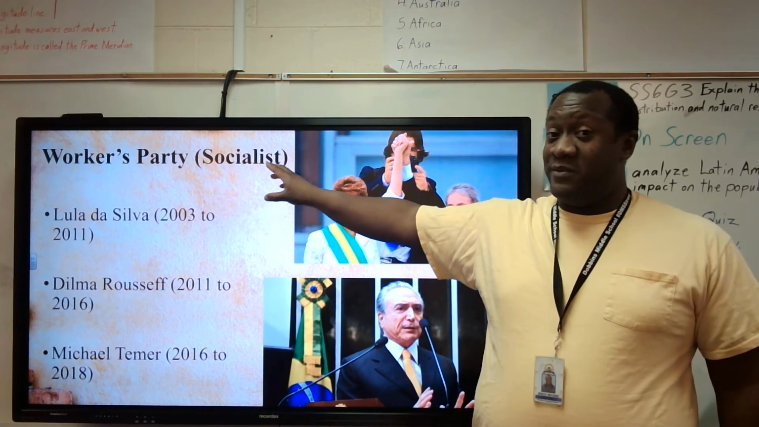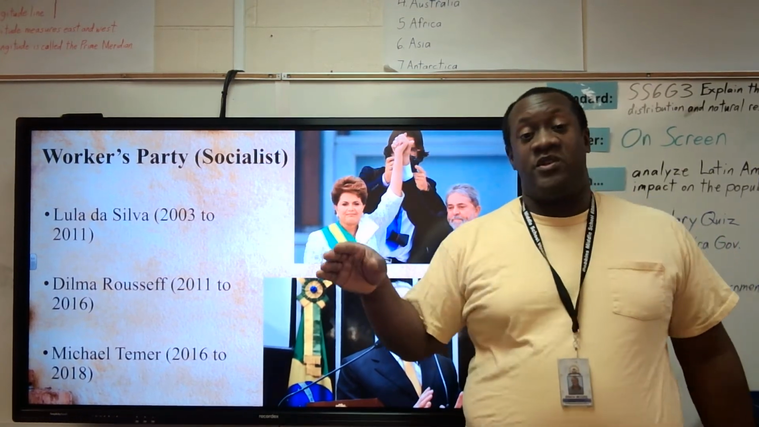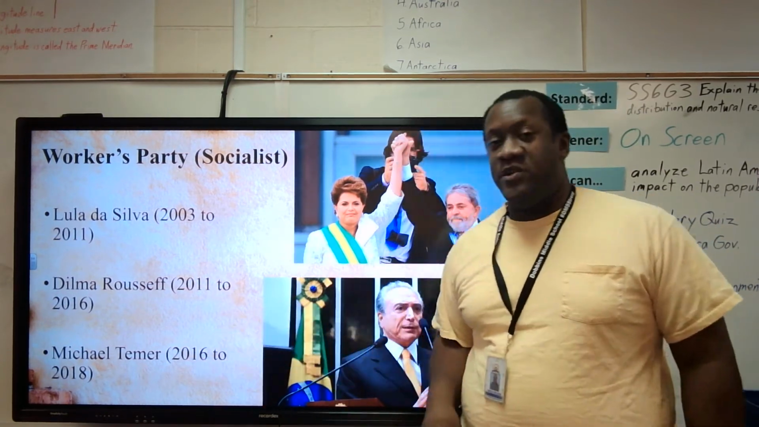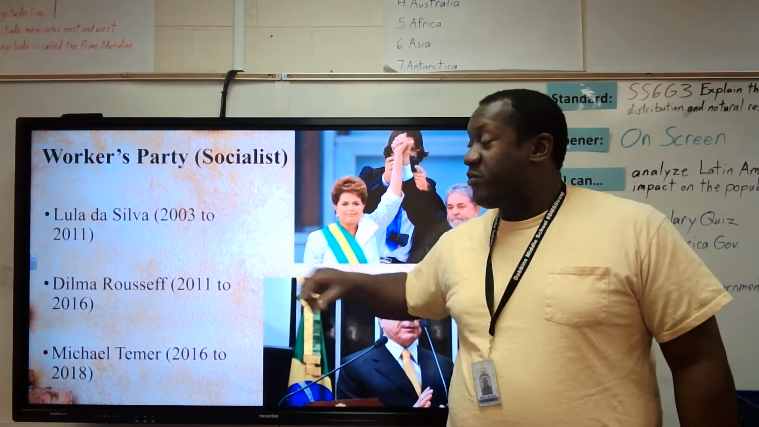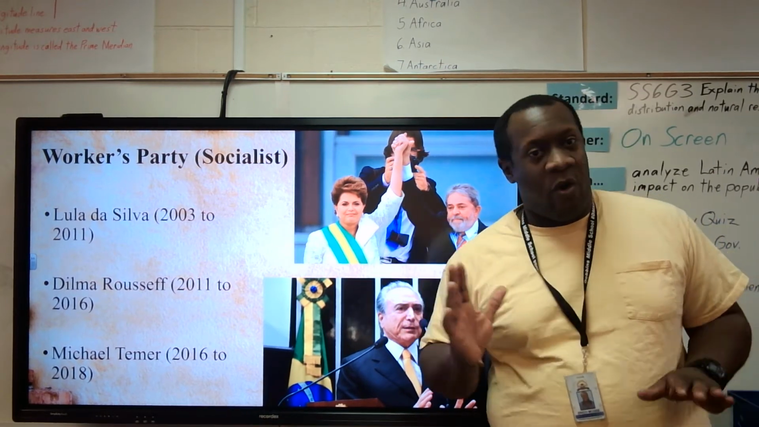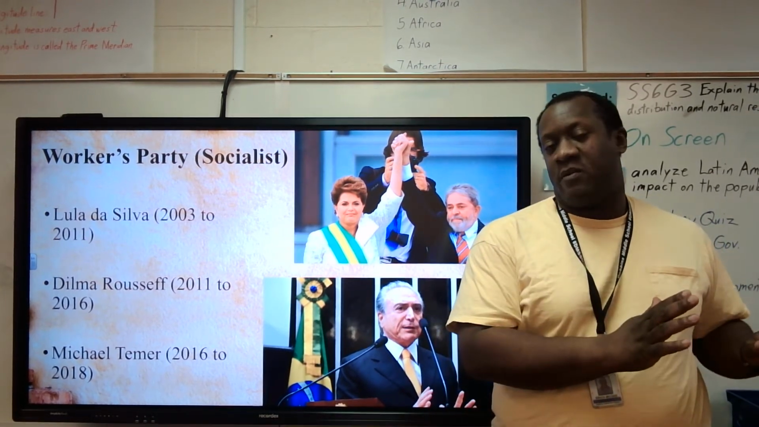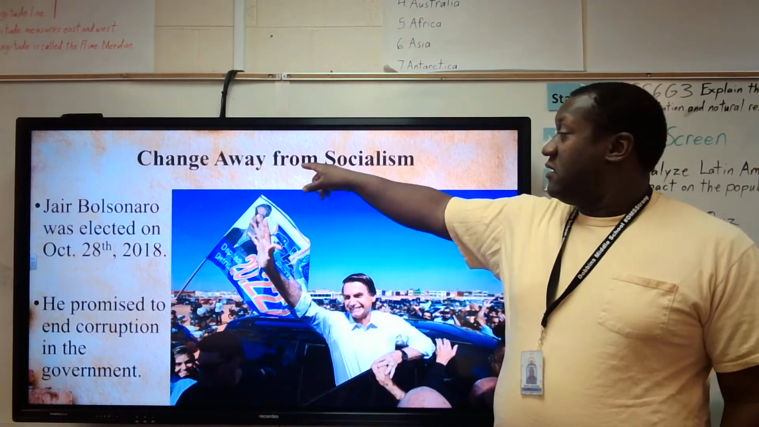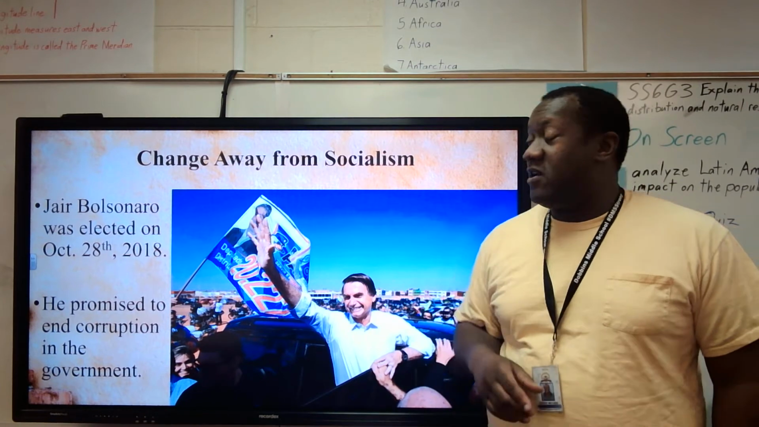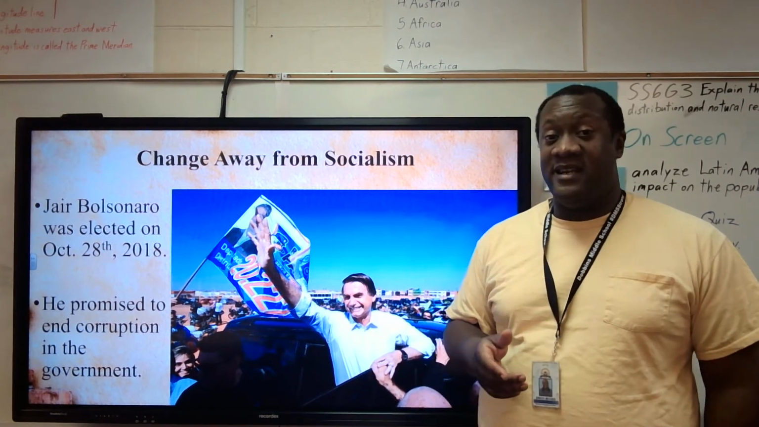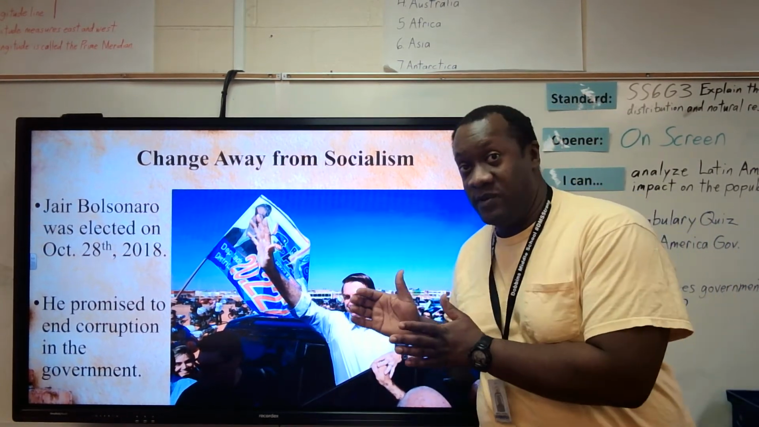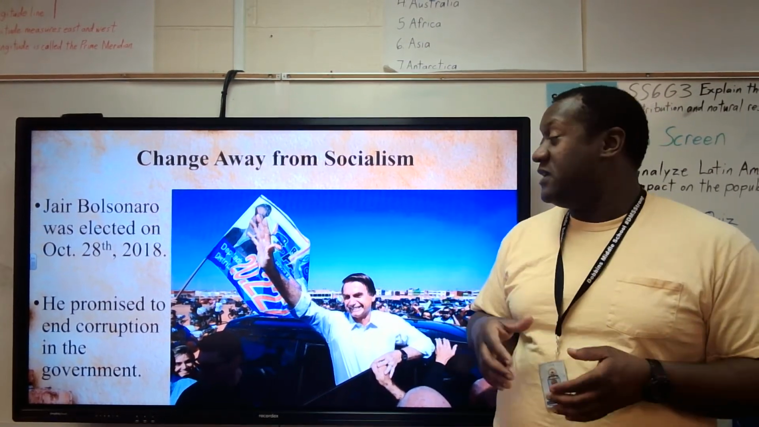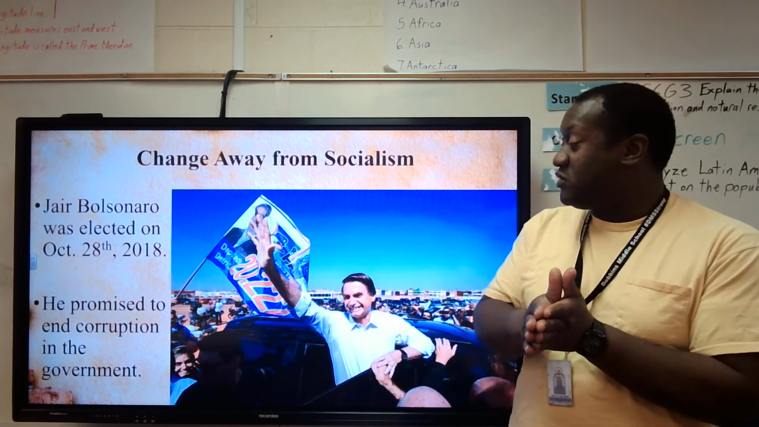Now, for a time, Brazil went towards the direction of socialism/communism. So from about 2003 all the way to 2018, they went through three leaders, but all three of these leaders were very socialist in their policies. Now in 2018, that changed. So Jair Bolsonaro was elected on October 28th, 2018, and they elected him because he was anti-socialist in a lot of his speeches and a lot of his policy. So they changed away from socialism in 2018.